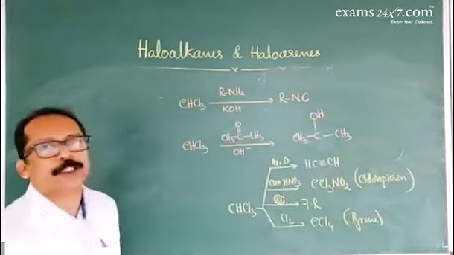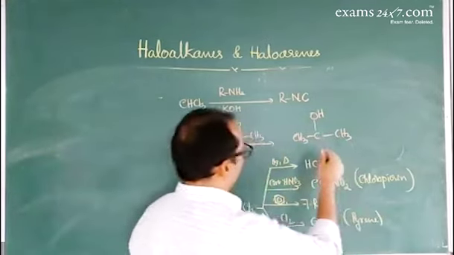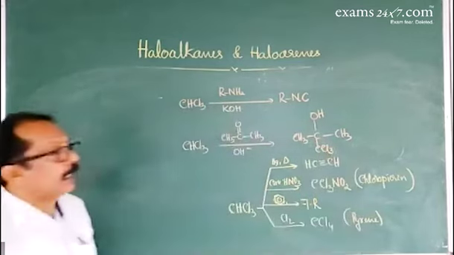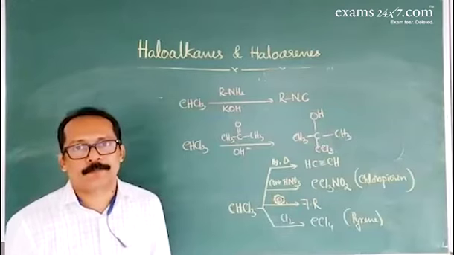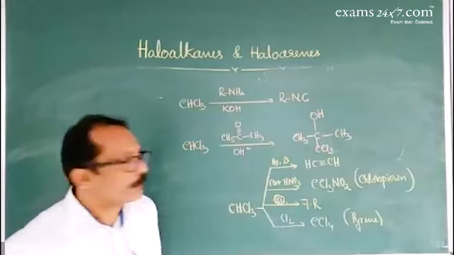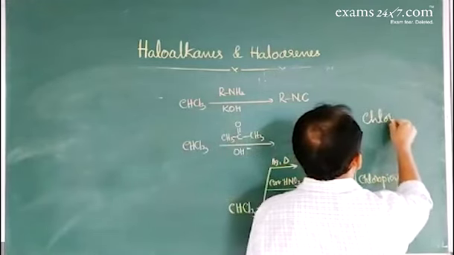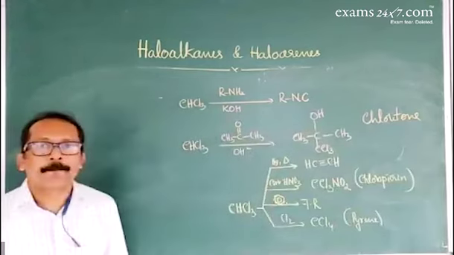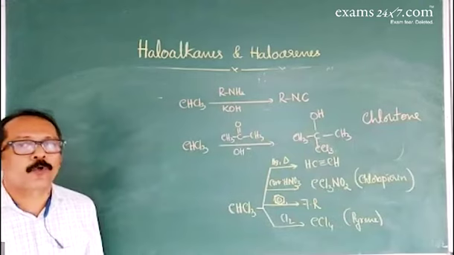H goes to oxygen, CCl3 goes to carbon atom. That compound is used as a hypnotic agent. It's called chloretone. So these are the chemical properties of chloroform.